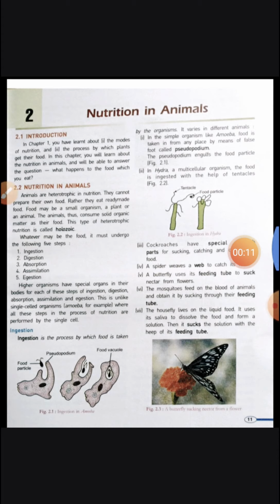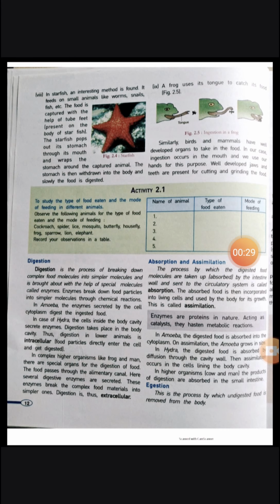So in the previous class I explained that nutrition in animals undergoes 5 steps, and what those 5 steps are: ingestion, digestion, absorption, assimilation and egestion. Ingestion we already had discussed in the previous class. Today we will start from digestion.